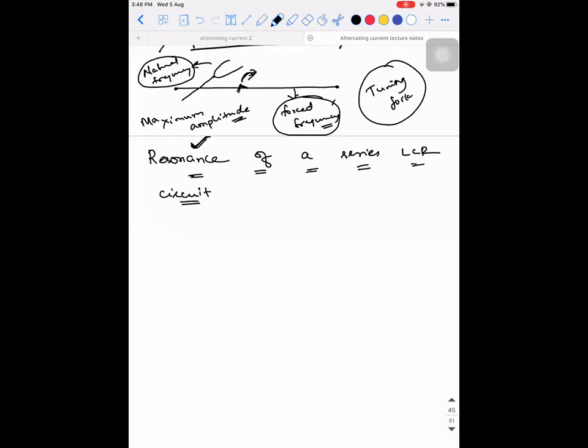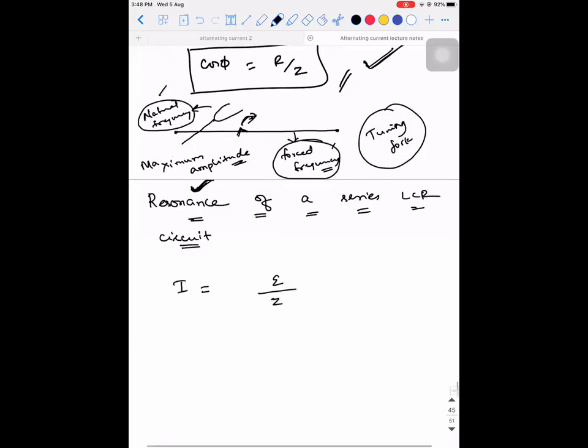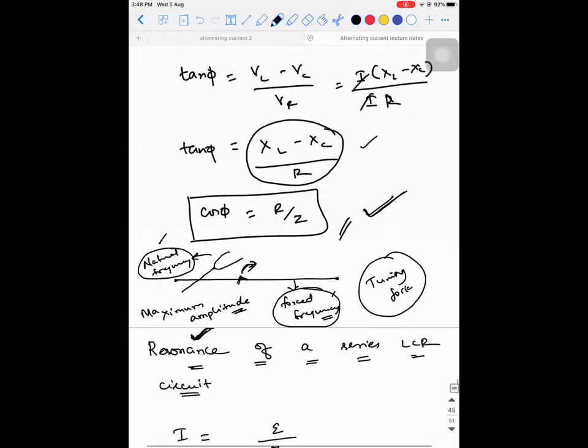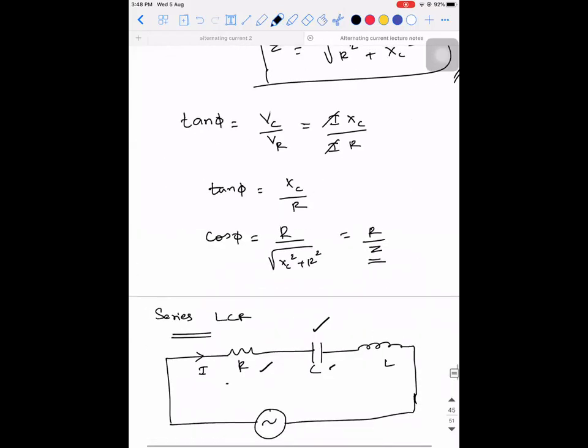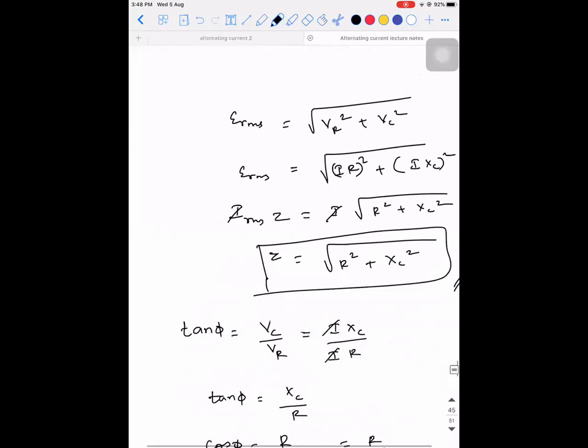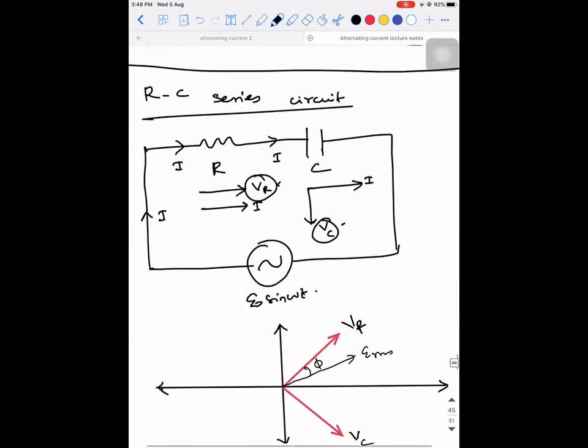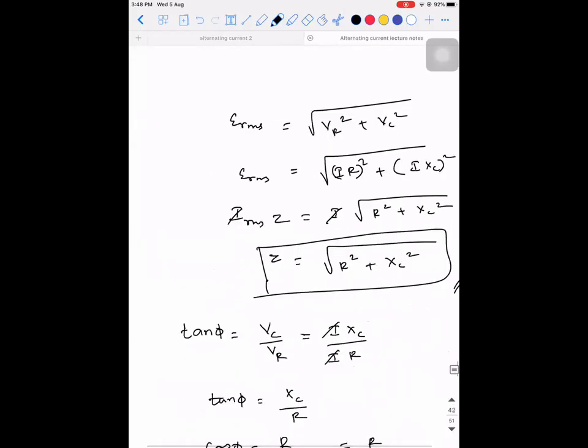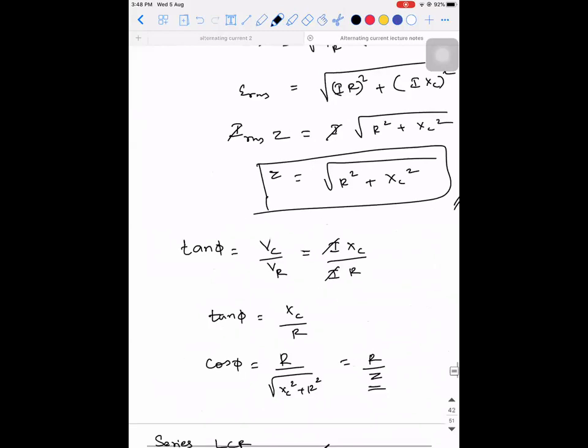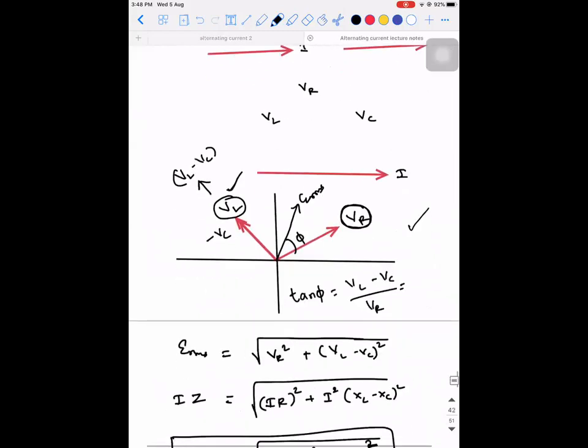In a similar way, with respect to resonance of a series LCR circuit, you can observe that the value of current flowing through this device is given as E divided by Z. We saw it in the previous class. So I is equal to E divided by Z, where Z stands for impedance.